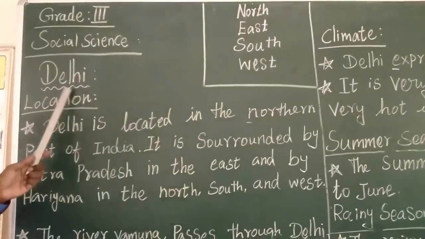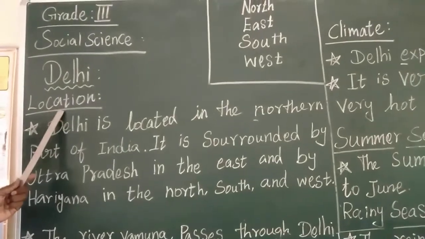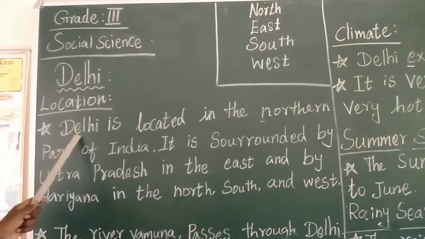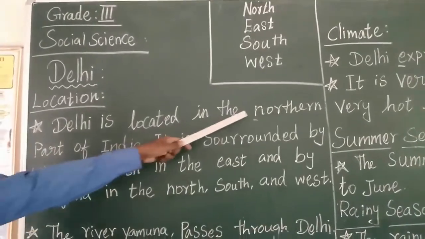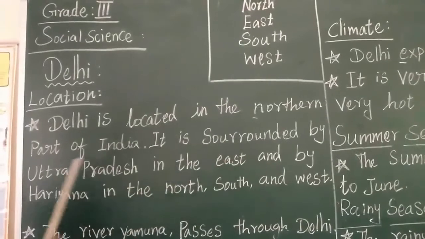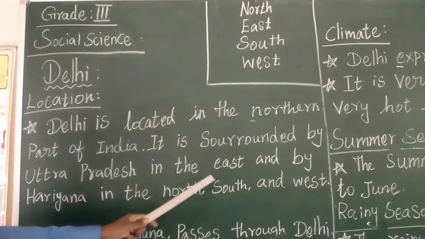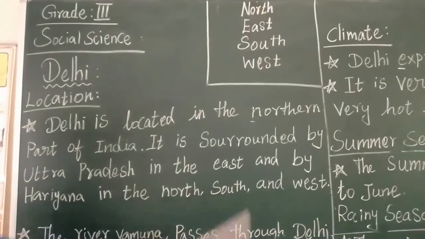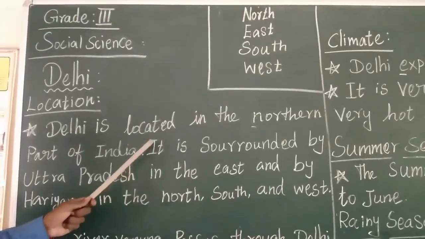So let us see the location of Delhi. Delhi is a part of India. Delhi is located in the northern part of India. It is surrounded by Uttar Pradesh in the east and by Haryana in the north, south and west. So we will see this in the map.